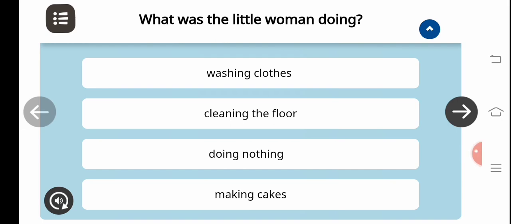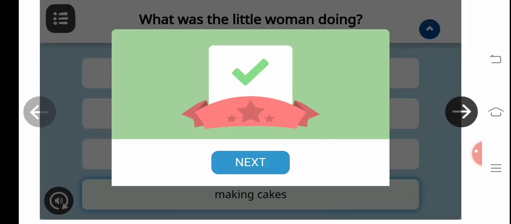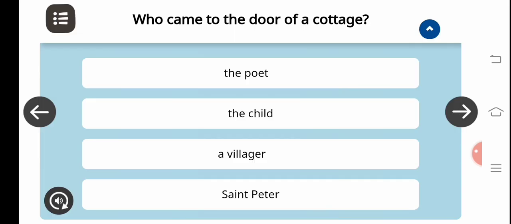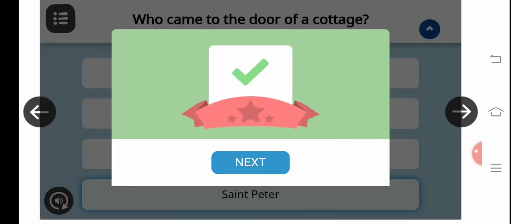Well, now we'll go through the MCQs, multiple choice questions. What was the little woman doing? There are four options: washing clothes, cleaning the floor, doing nothing, making cakes. Making cakes. Correct answer. Yes. We'll see, who came to the door of the cottage? Saint Peter. Correct.